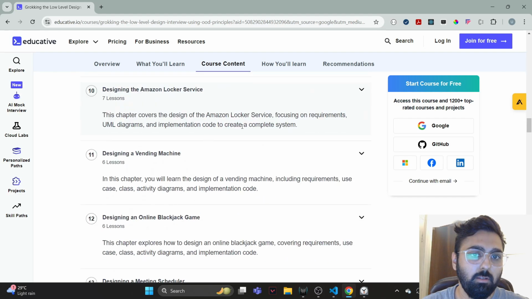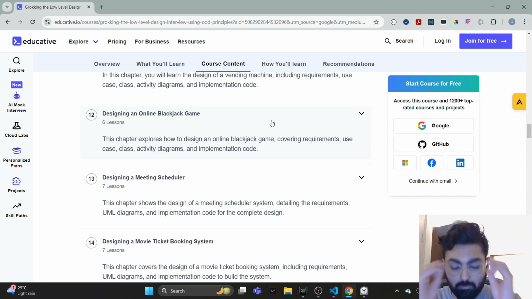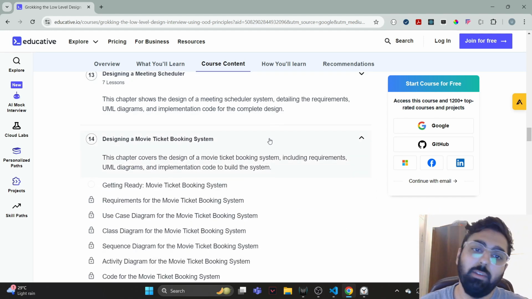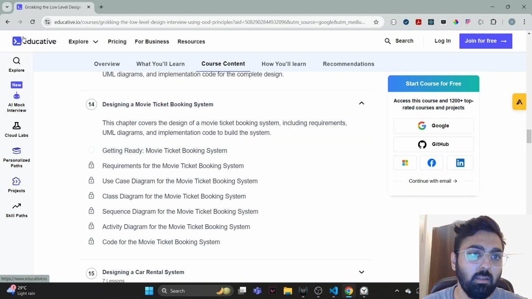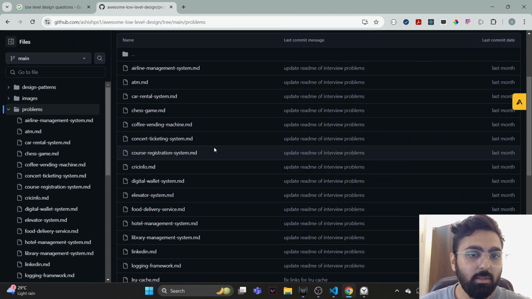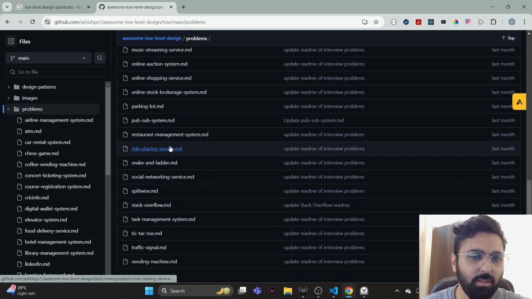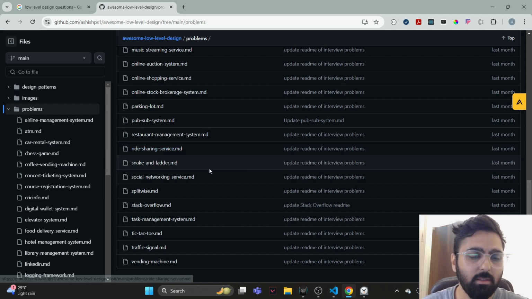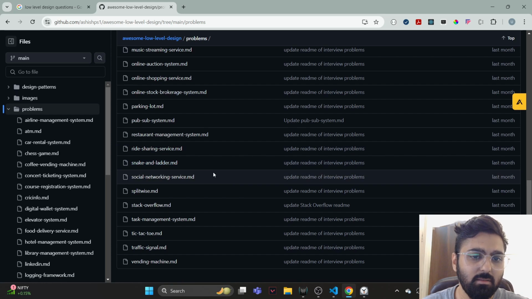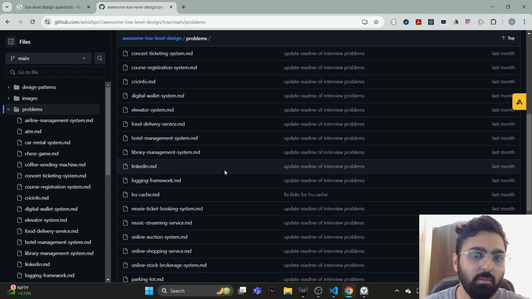Okay, we can do a movie ticket booking system maybe. The requirements are not given. I want something where the requirements are at least kind of clear, so that we don't have to get them ourselves. Snakes and ladders, Splitwise, Stack Overflow. Yeah, Stack Overflow we are done. Let's see, which one can we do over here?